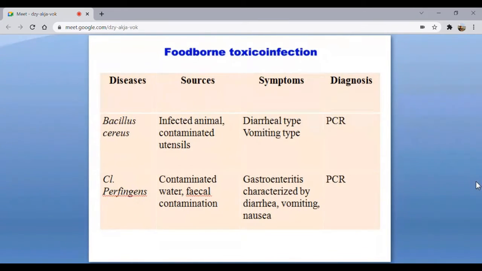Then, for your toxico infections, some of the examples are Bacillus cereus. Again, Bacillus, it can be through infected animal or through contaminated utensils. Here, diarrheal type as well as vomiting type happens. Now, one of the main sources of Bacillus cereus, especially the vomiting type, which causes intoxication.